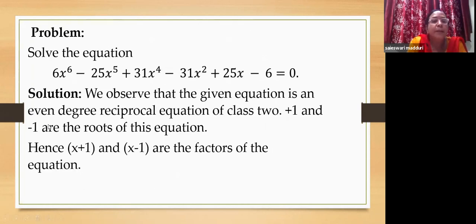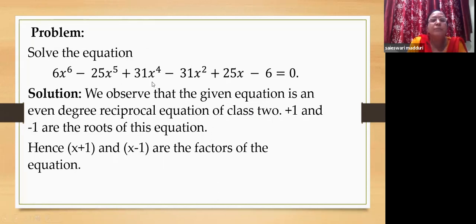There's one more example here where it is a sixth degree equation. Solve the equation 6x power 6 minus 25x power 5 plus 31x power 4 minus 31x square plus 25x minus 6 equal to 0. Now here if you observe, this is an even degree reciprocal equation. You have x power 6 and minus 6, f of 0 is giving you a negative number. So it is of class 2. A class 2 even degree, as we have discussed, has two roots. They are plus 1 and minus 1.